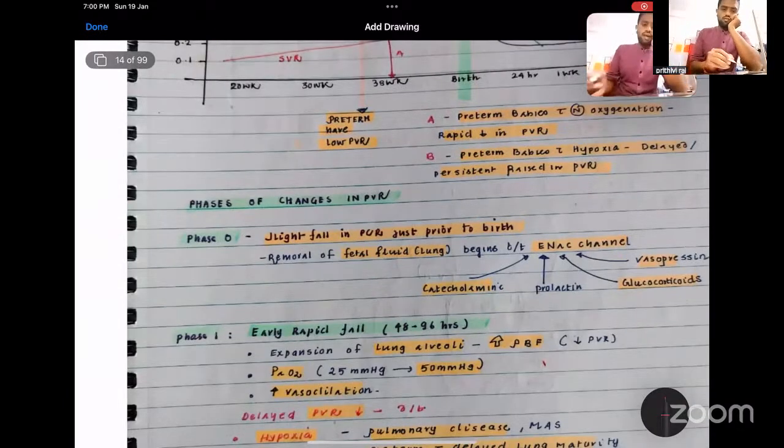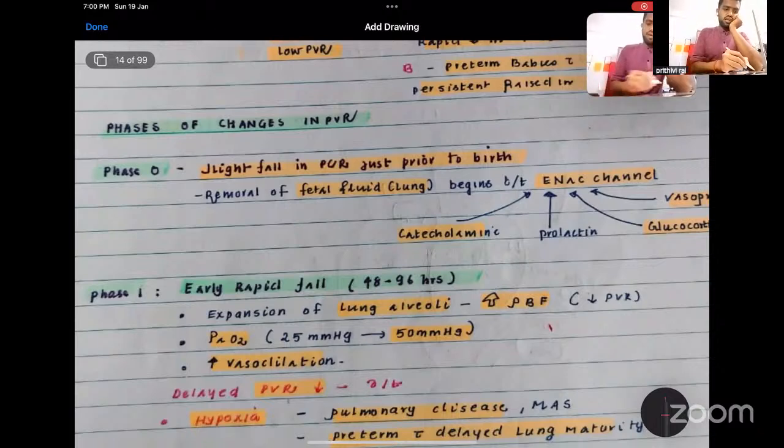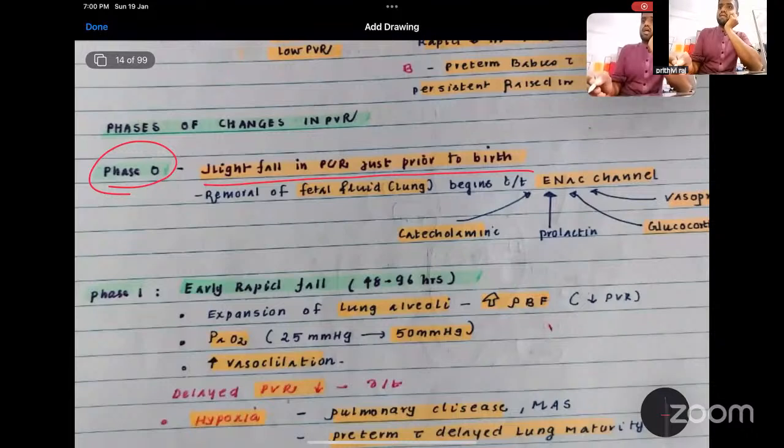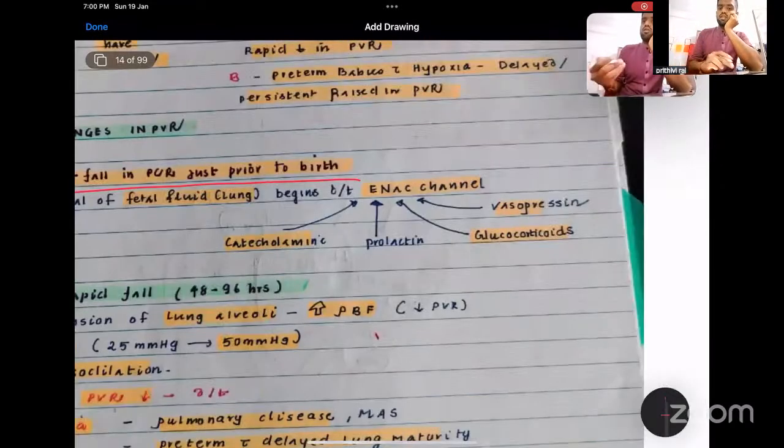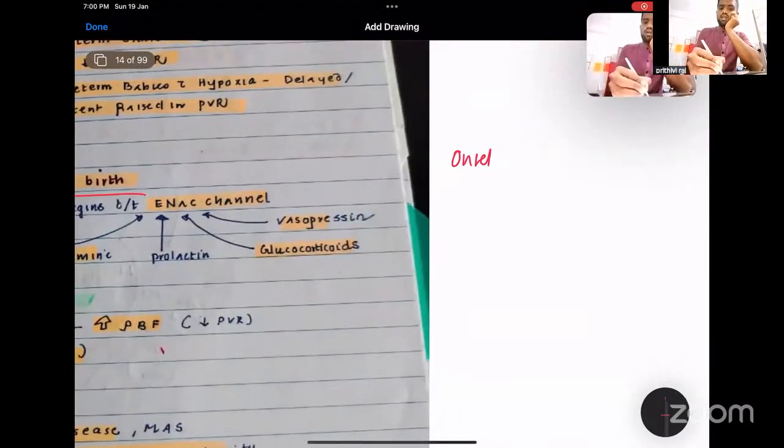One is phase zero. What is this phase zero? Phase zero is a slight fall in the PVR just prior to birth. That is mainly because of the ENaC channel, because there is the removal of fetal lung fluid. So once the onset of labor begins, in the mother, what happens?